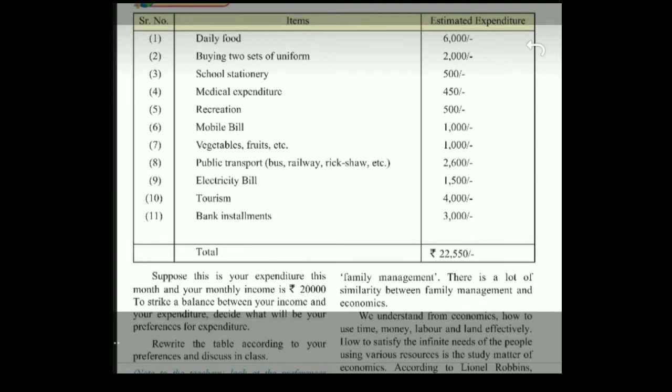You can see that the family is spending 22,550. Further, you will see that the family's income is just 20,000. Now if it is spending 22,550 and earning only 20,000, what about the extra? Here the situation is like Amdani Atthani Kharcha Rupaya, earning 20,000 and spending 22,550. What about that extra 2,550 that the family is going to spend?